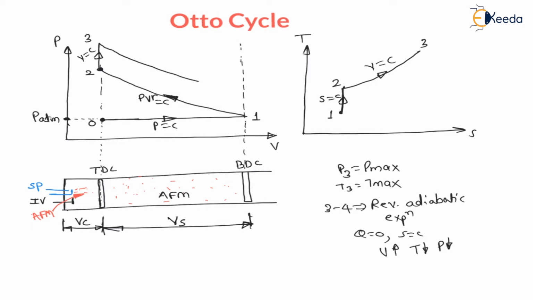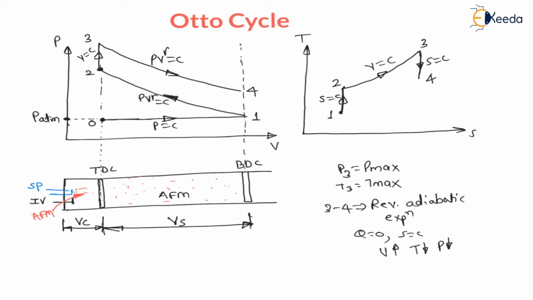On the PV diagram, 3 to 4 will look like this, right? 3 to 4 is reversible adiabatic, that is PV raised to gamma is equal to constant, and expansion. Now reversible adiabatic expansion means isentropic expansion, and during isentropic expansion temperature decreases at constant entropy. Therefore on the TS diagram, 3 to 4 will be a straight vertical line going downward, which is isentropic expansion.